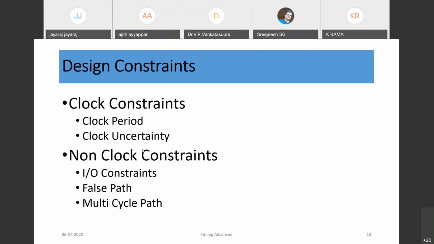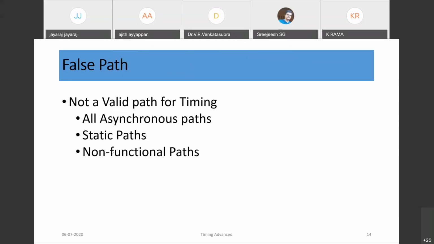So many constraints are there in case of clock. So clock period and clock uncertainties are the very basic constraints. So let's discuss what is false path. So false path is basically not a valid path for timing.